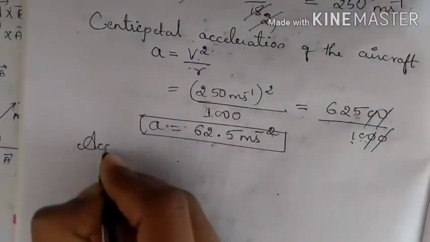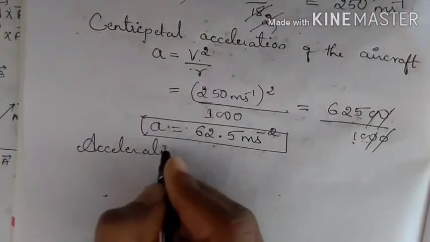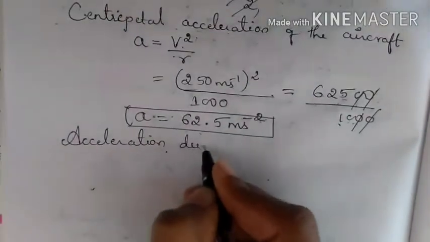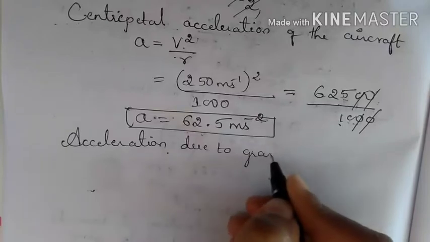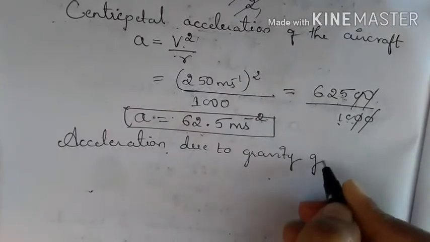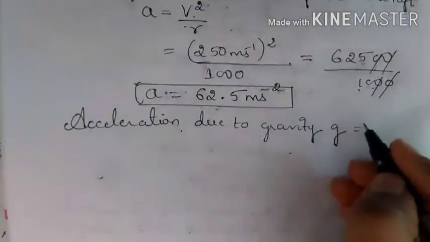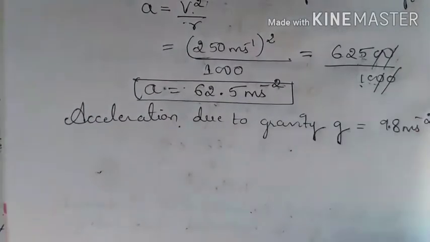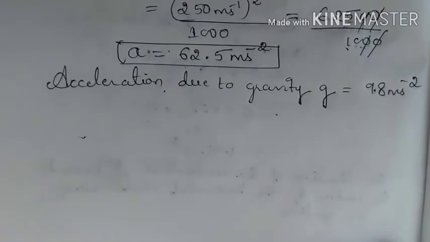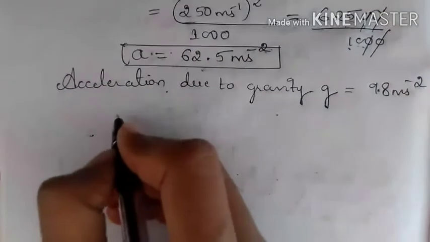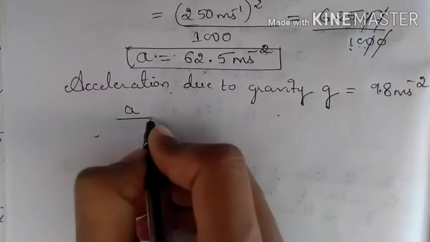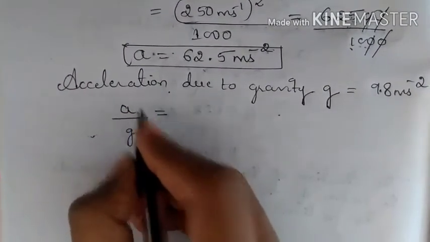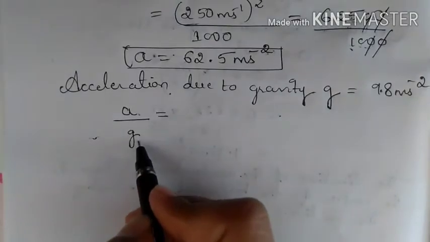Now acceleration due to gravity, G, is 9.8 meters per second square. So this we know. Now let us calculate what is A divided by G. A is the centripetal acceleration, and G is the acceleration due to gravity.